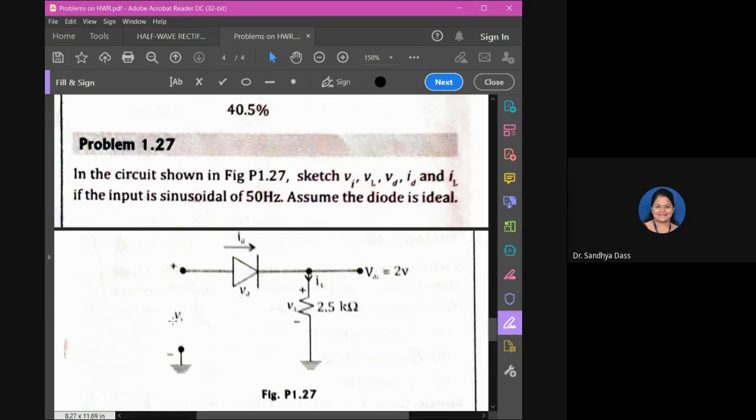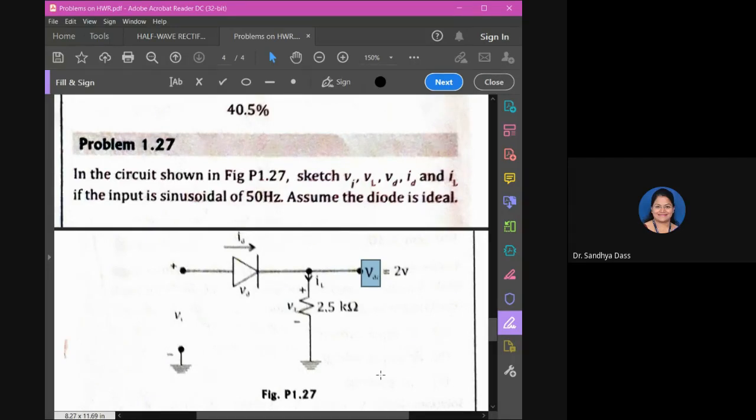I will just read them. So this is your VI. And here is your VD, the voltage across the diode. ID is here, the current via the diode. This is your VL, the output voltage across the load. And here is your VDC, that is the DC output voltage. It is given as 2 volts.